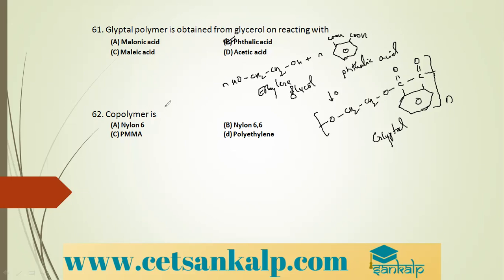Next question, copolymer is. Copolymer means it contains two different monomers. Nylon 6, the monomer is caprolactam. Nylon 6,6, it is dicarboxylic acid and diamine, that is adipic acid and hexamethylene diamine used. PMMA, methyl methacrylate is used. Polyethylene, ethylene is used. So copolymer is option B.